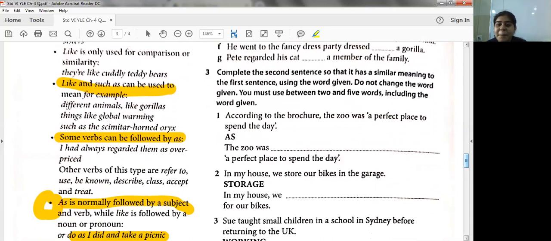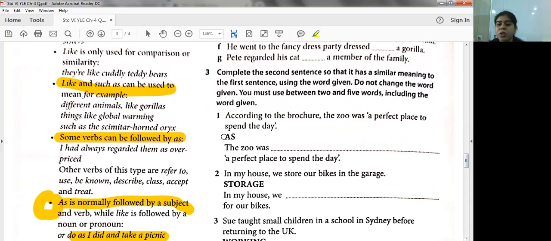Okay. So complete the second sentence so that it has a similar meaning to the first sentence while using the word given. That is your hint over here in bold. Do not change the word given. You must use between 2 and 5 words including the word given. So you should not go more than 5 words. So let us do it, students.